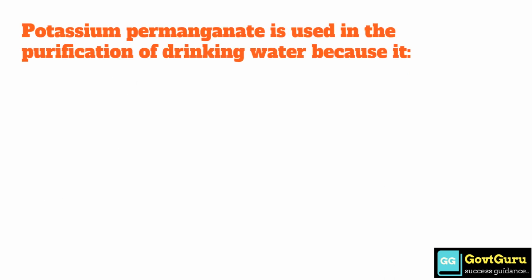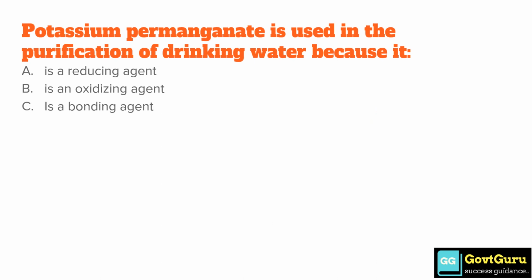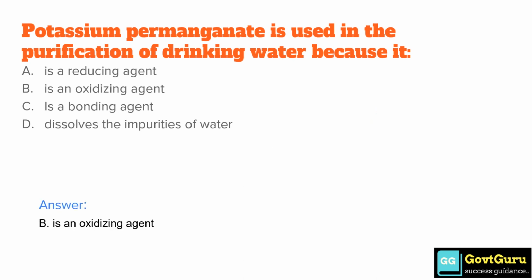Potassium permanganate is used in the purification of drinking water because it, option A, is a reducing agent. Option B, is an oxidizing agent. Option C, is a bonding agent. Option D, dissolves the impurities of the water. So the correct answer is option B, is an oxidizing agent.